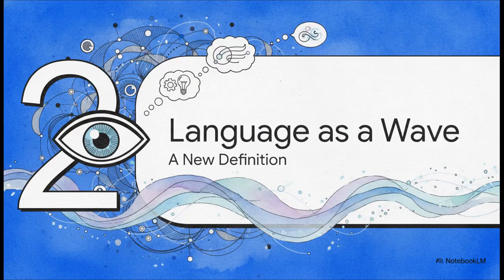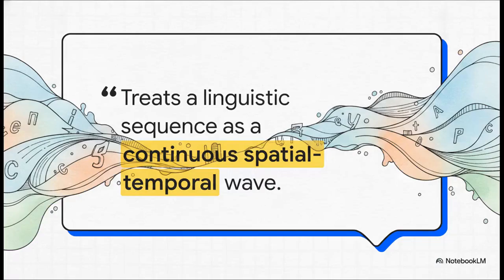Moving on to Section 2, language as a wave. Because to actually fix this myopia, we have to completely change our underlying definition of language itself. We really have to stop viewing text as a sequence of isolated, discrete, categorical variables. As Goodwin's paper points out, this new architecture actually treats a linguistic sequence as a continuous spatiotemporal wave.